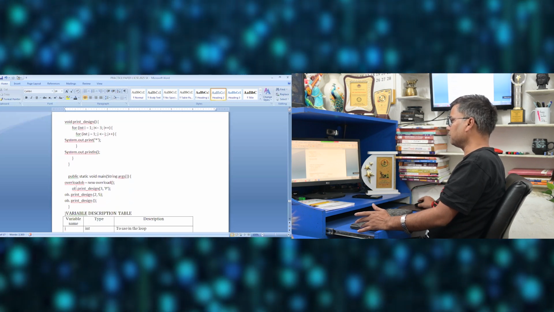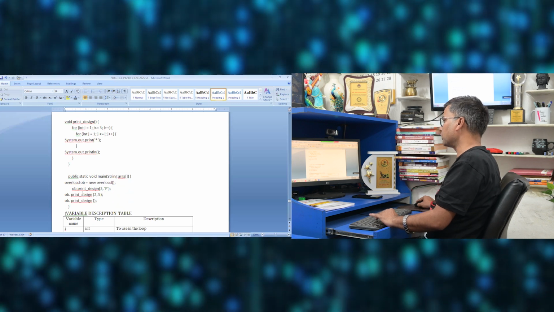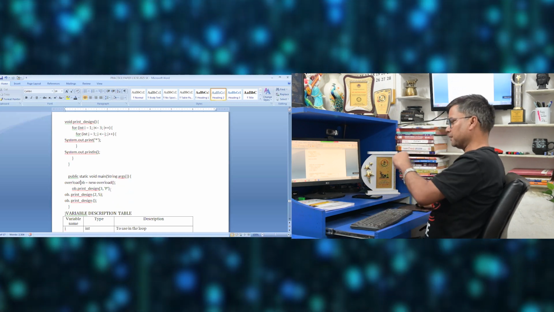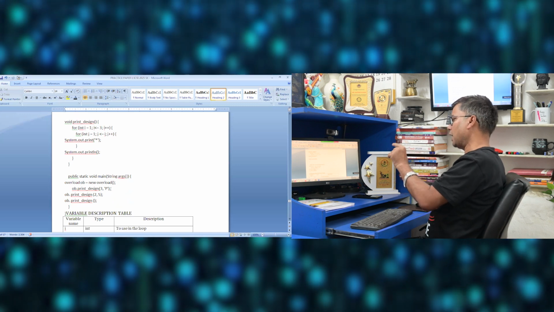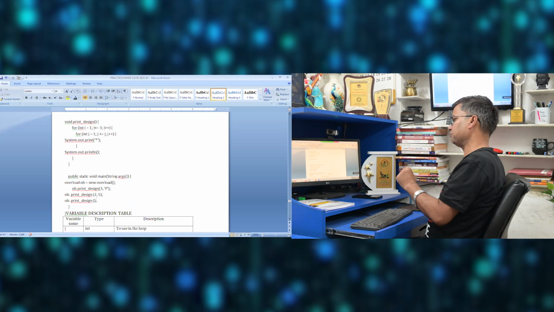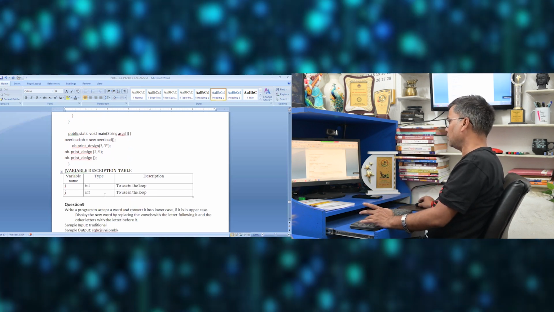So, and again when we are making the main function, Overload ob equal to new Overload, ob.print_design(3, 5). So 3 and 5, a square of side 3 and printed 5 there. ob.print_design(2, 5), that will be there, and ob.print_design(), that is the value here.